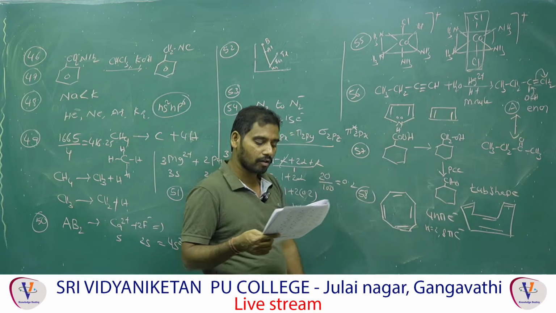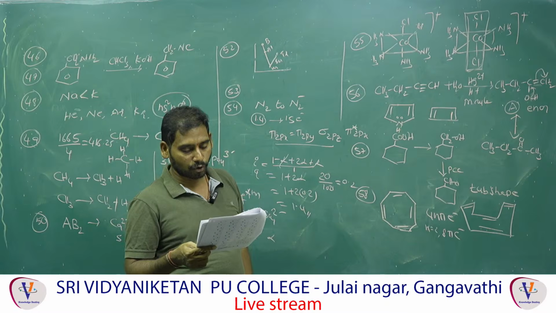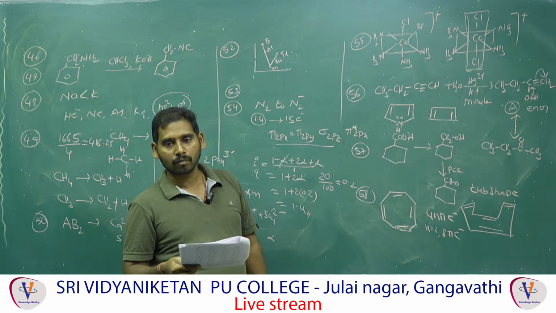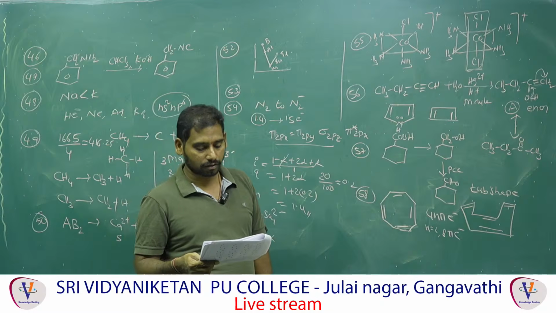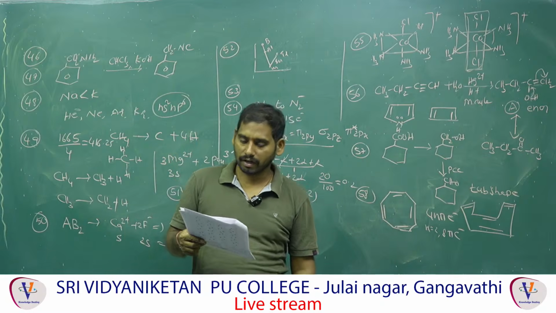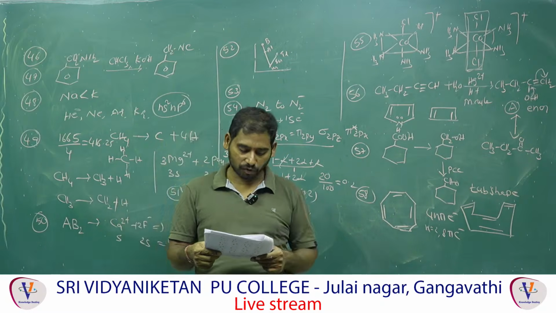Last one is benzenoid. Benzenoid with aromatic compound is aniline. The compound is having aromatic, right? That is called benzenoids. So the option is the fourth option.